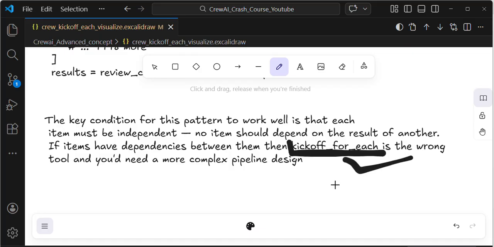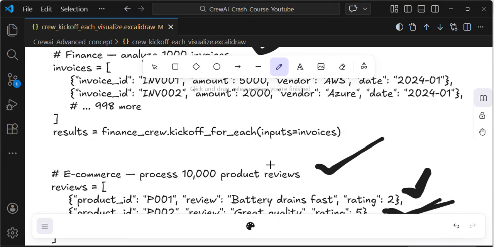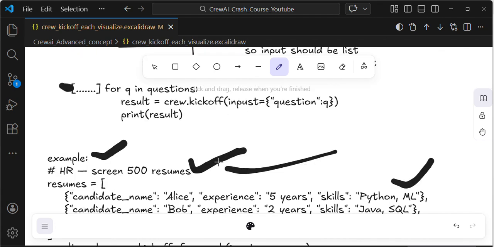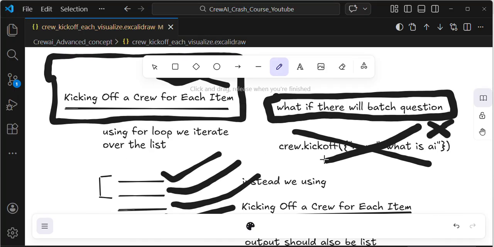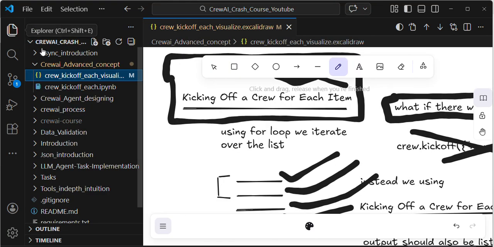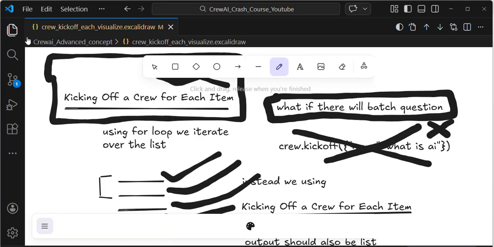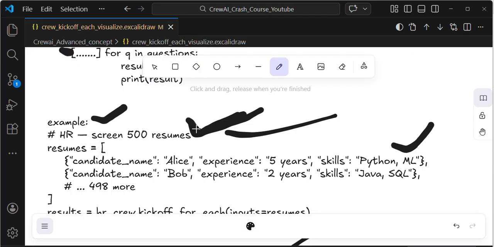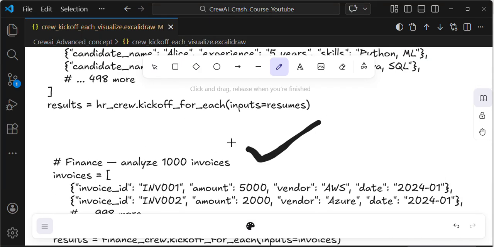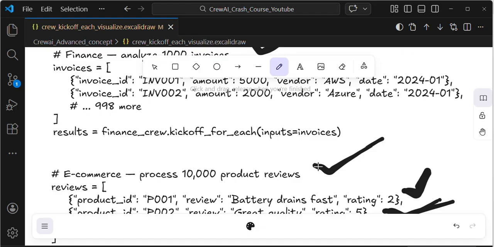In that case you manually create custom functions to solve the problem. I hope you get it. In these scenarios, you can blindly use kickoff for each. So let's jump into the code, guys. This is very important in real-world scenarios. In industries, for processing 500 resumes, analyzing finance, or reviewing e-commerce, we have to use this technique. Per day, lakhs and crores of reviews will come.